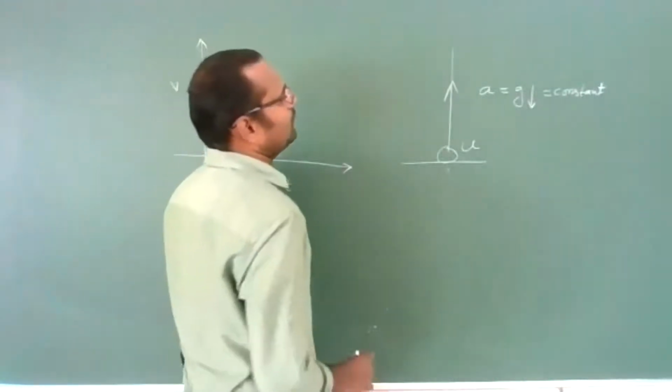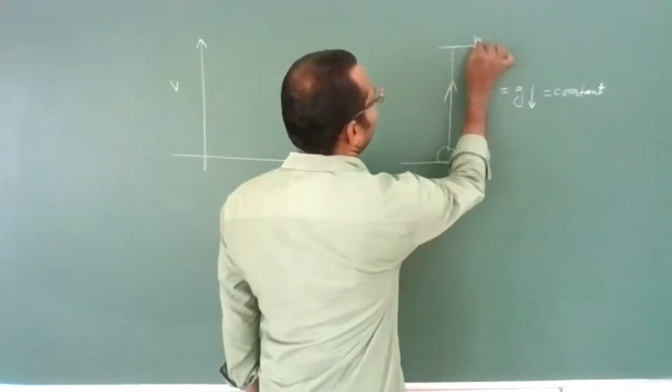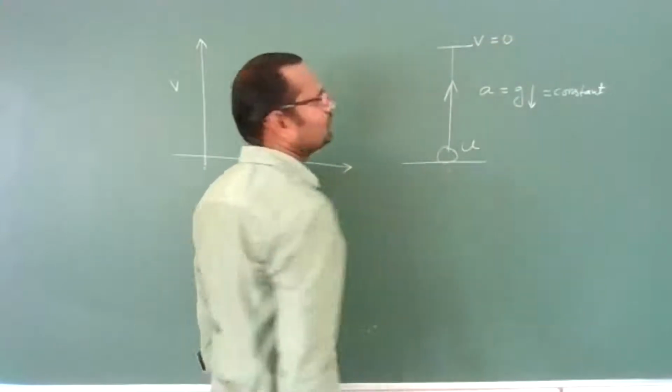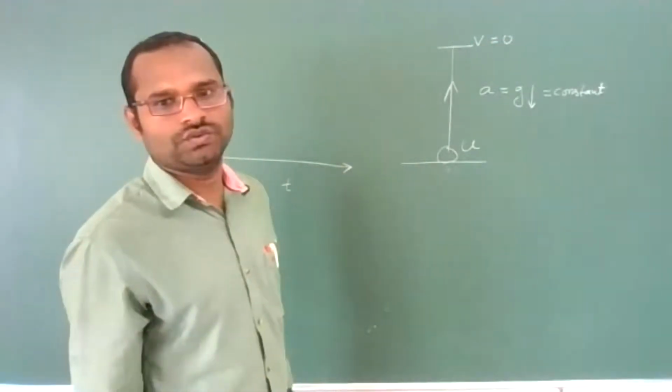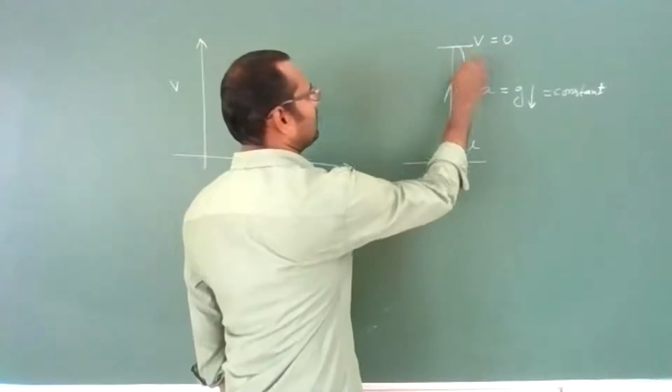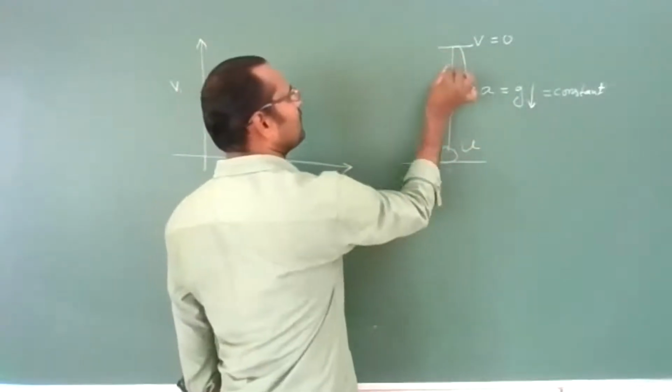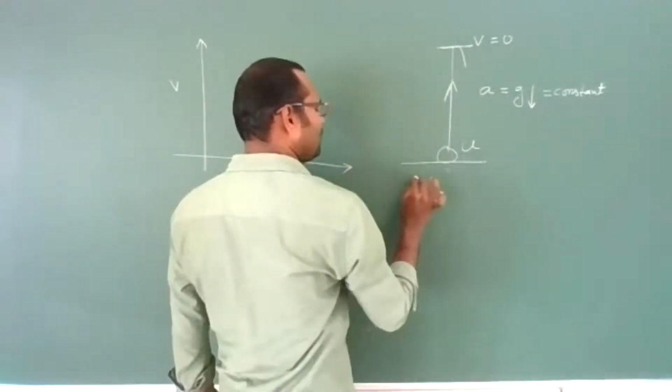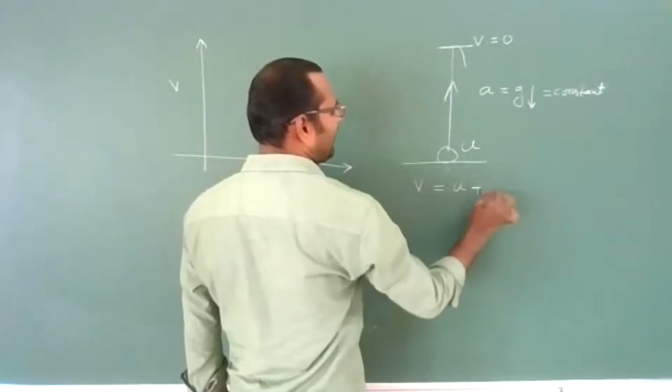Now, at the topmost point, final velocity of the body becomes 0. Clear? And it will return back. Okay, return back we don't want. It is going to topmost point, this only we want. We use V is equal to U plus AT formula.